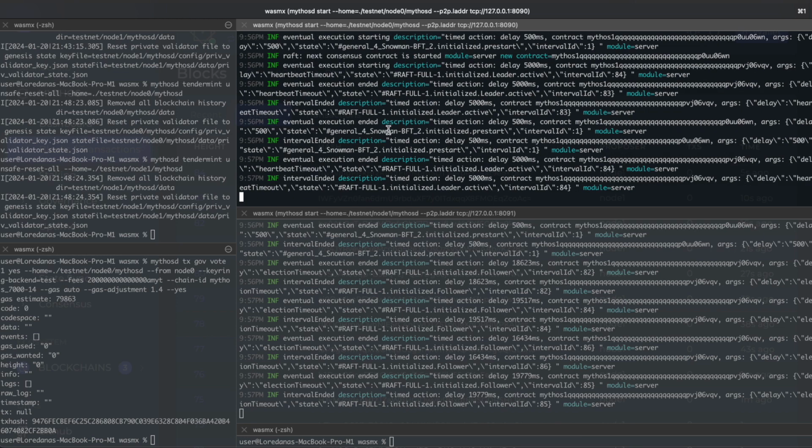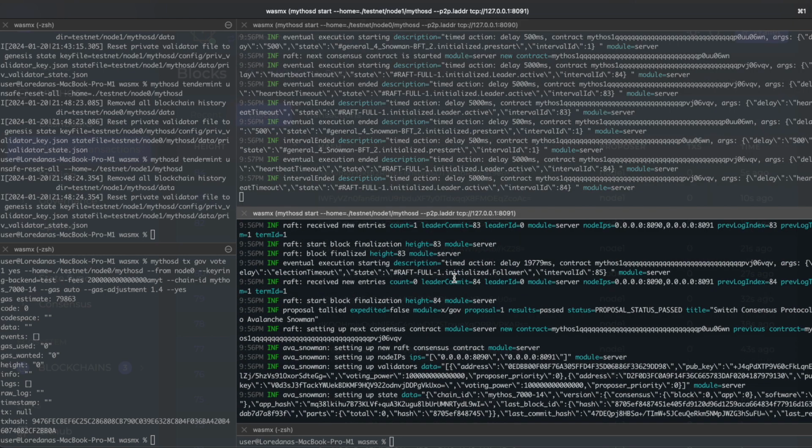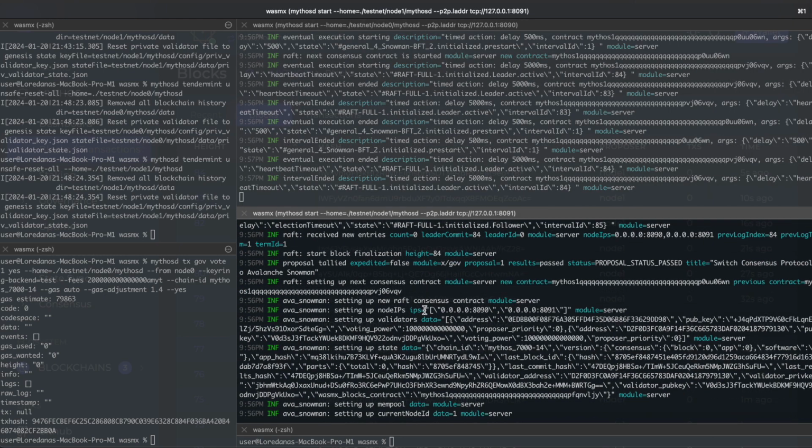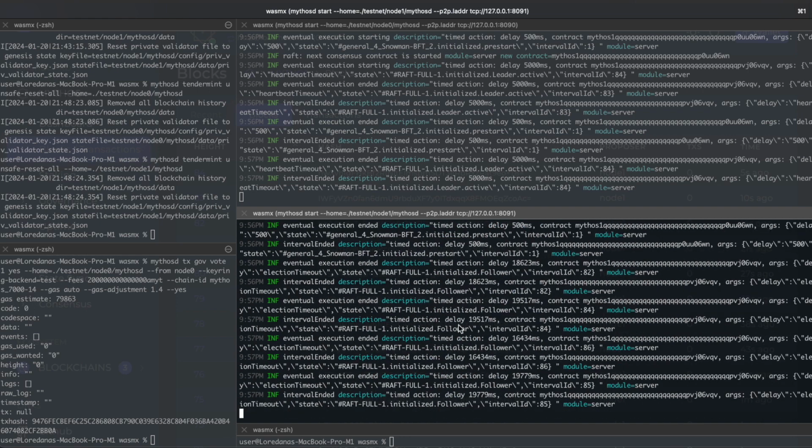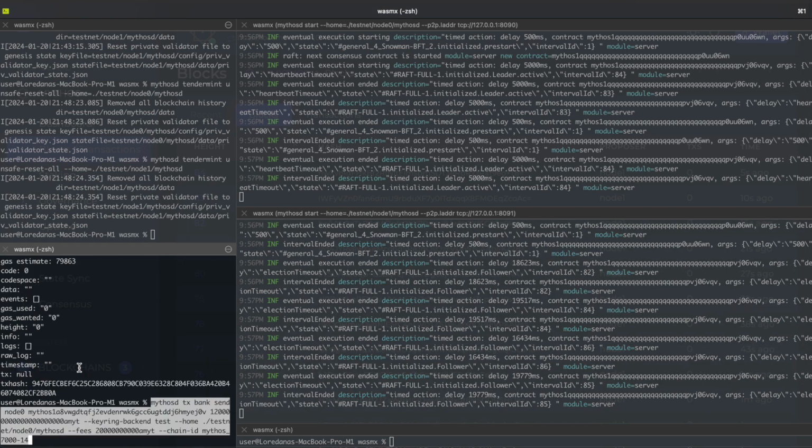And then these are a couple of other processes from the old consensus that have been stopped. And this process also happened on our second node. So now we can send a payment transaction and see the first block created with the new protocol.